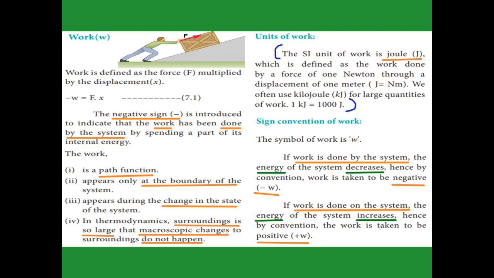Now the sign convention. When the work is done by the system, when the system is doing the work, it gives some energy, so the energy is lost. So the sign for work is minus w. And when work is done on the system, energy is added to the system, so the energy of the system increases. The sign of the work is plus w.